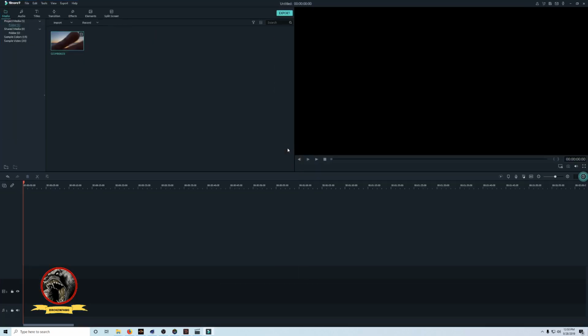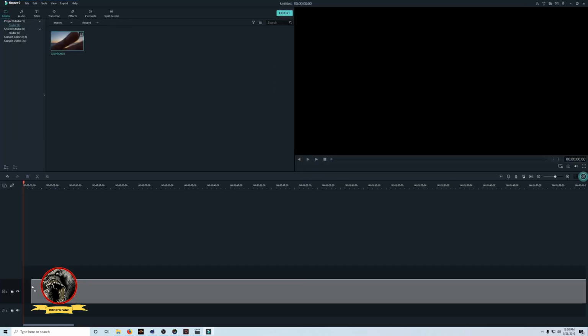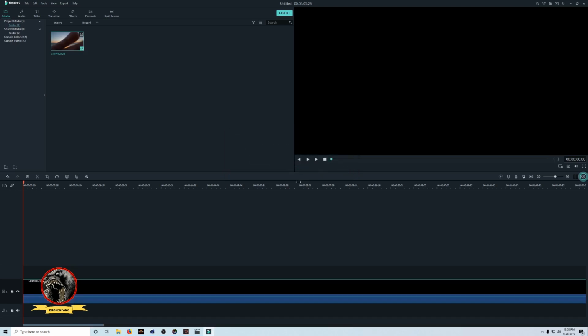Let's see if I run the same. So now can I move? Oh, now I can move it. Interesting. So you have to dump all your files into the project. Match to media. Okay, it says the resolution and frame rate do not match the current project settings. Yes, match to media. Always ask this question.